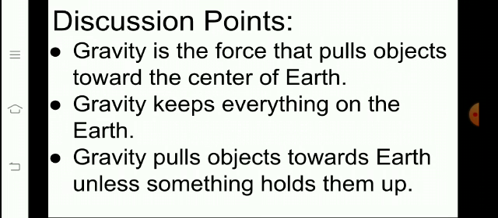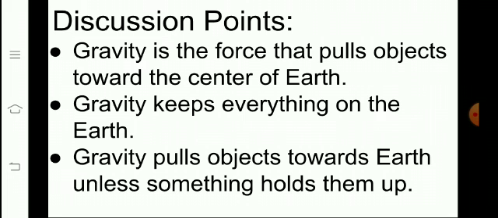Students, today we will learn about the force gravity and its effects. First of all, I will tell you the definition of gravity. Gravity is the force that pulls everything towards the center of the earth. Like if we throw anything in the air, it will come back towards the ground.